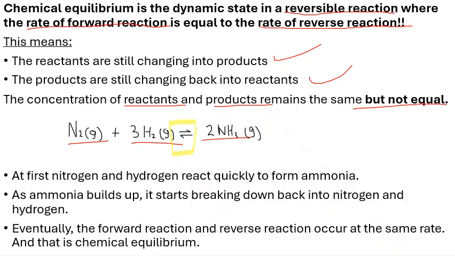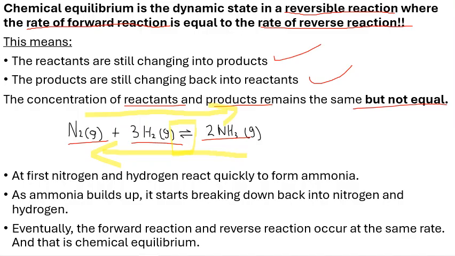In a forward reaction, if your reaction goes this way, your reactants are going to be the nitrogen gas and also the hydrogen gas, okay? But in a reverse reaction, when we go to this side, our ammonia becomes the reactant, and our nitrogen and hydrogen become our new products. Okay, so that is what happens in a reversible reaction.